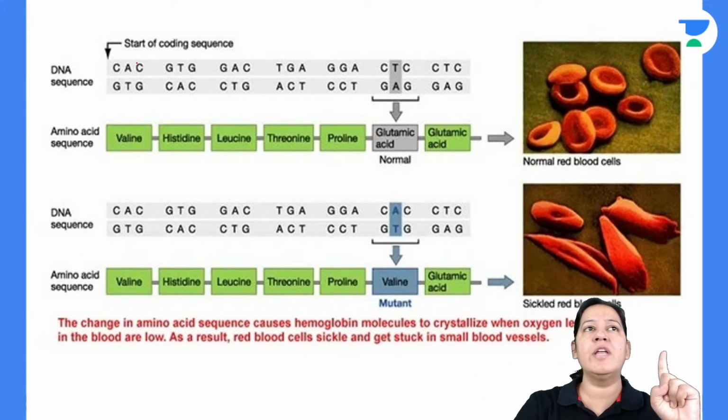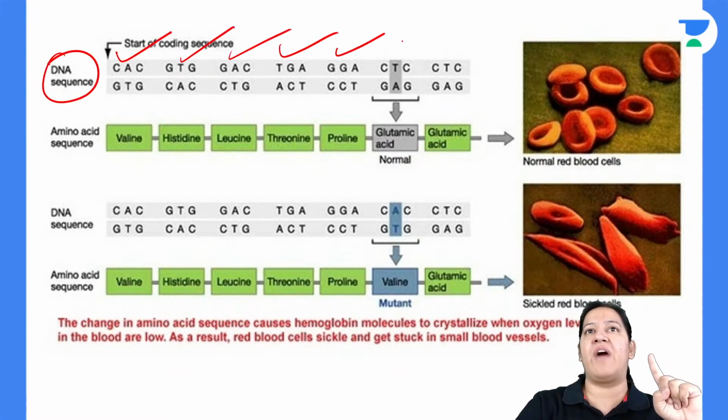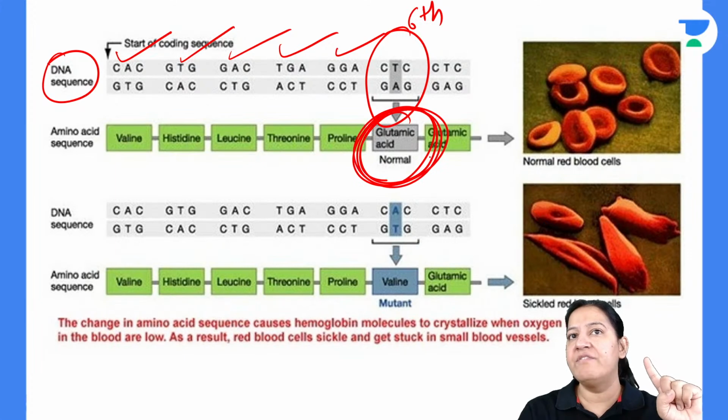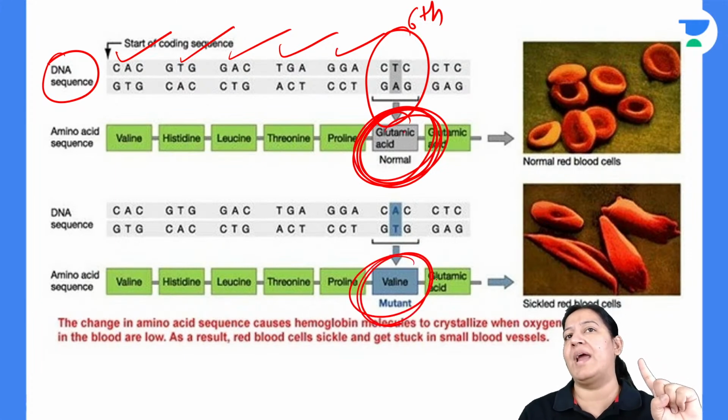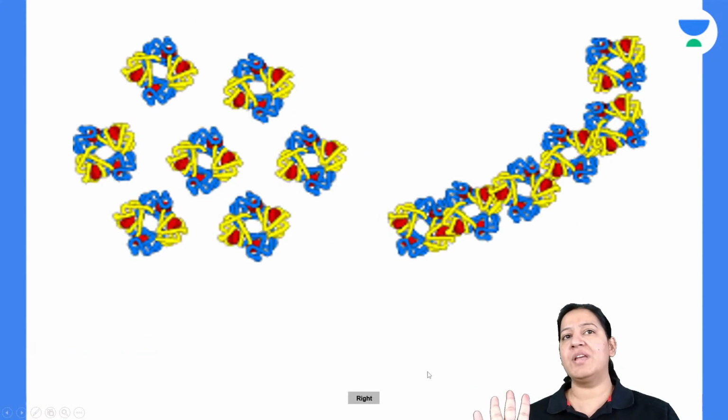Now count the number of codons. So this is DNA. Codon 1, 2, 3, 4, 5, 6. The sixth codon is mutated. So in mRNA also, it is the sixth amino acid, which is glutamine, and instead of it, it is valine. So it is the sixth number. Question can come on anything, right? Question can come on anything.